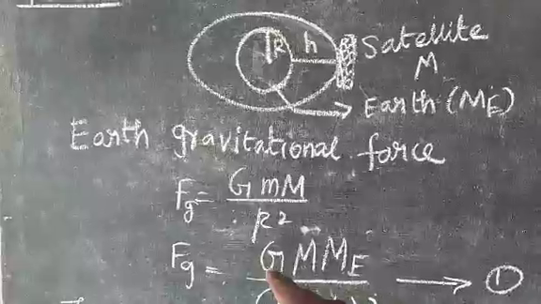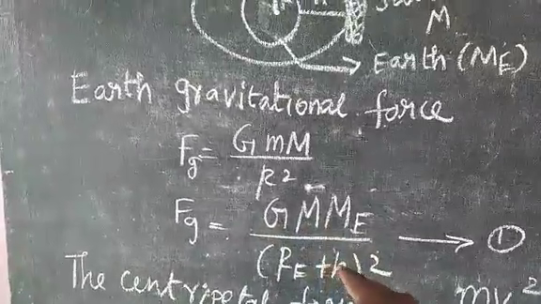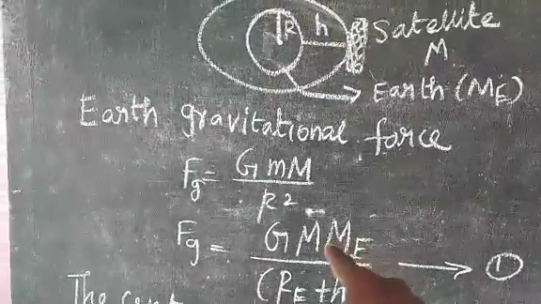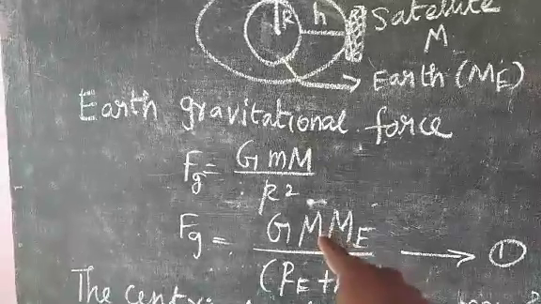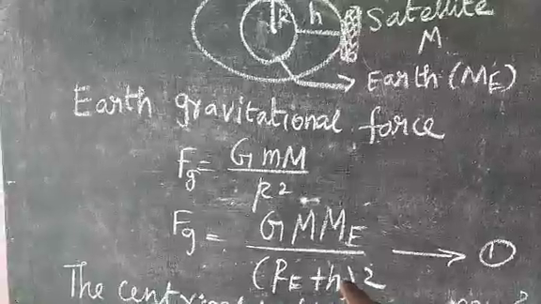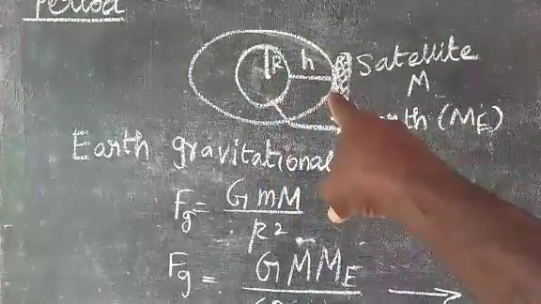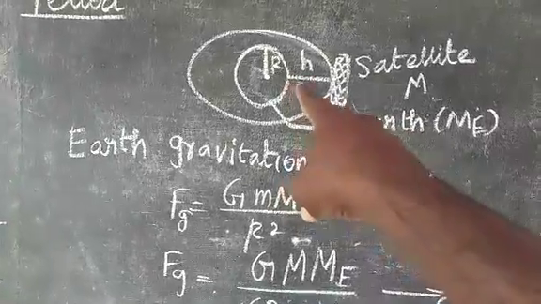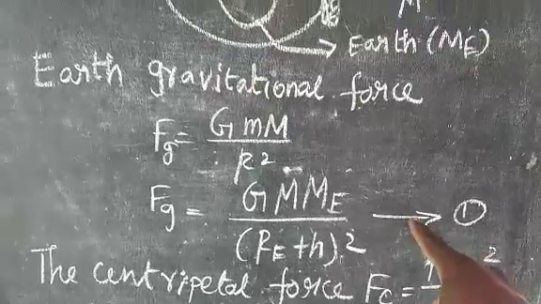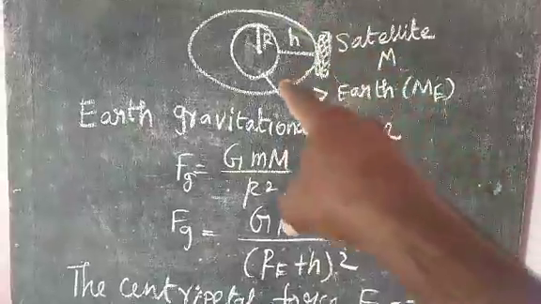Fg is equal to G Me m by (Re plus h) the whole square. Here Me is the mass of the earth, m is the mass of the satellite, Re is the radius of the earth, and h is the certain height from the earth. So (Re plus h) the whole square. This is equation 1. Here the satellite revolves around the earth in a circular path.